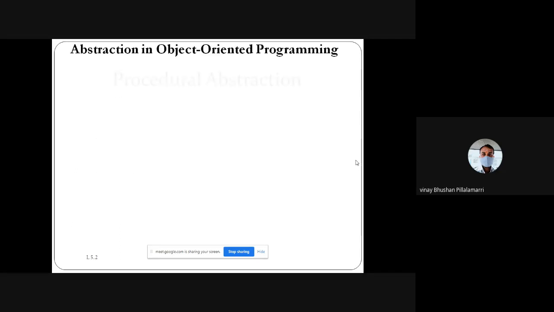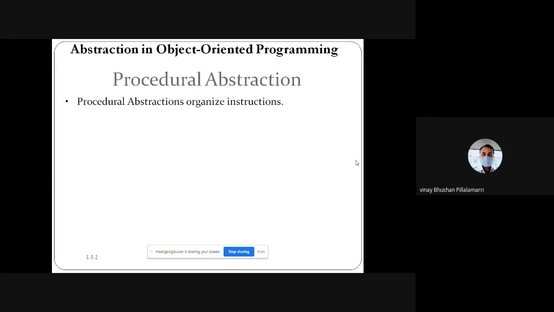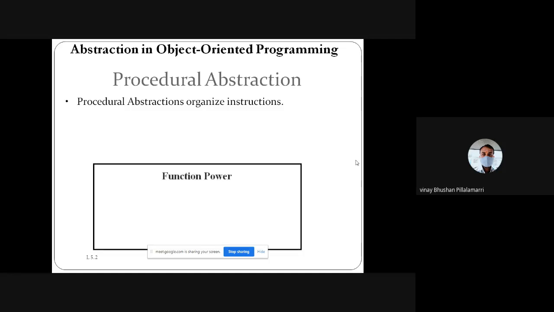Like this, we have an abstraction mechanism. It's a small picture of how instructions are organized, similar to functions. Whenever you give two or more inputs, you get one variation of the syntax.